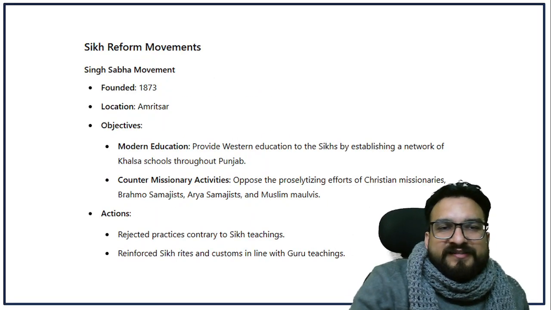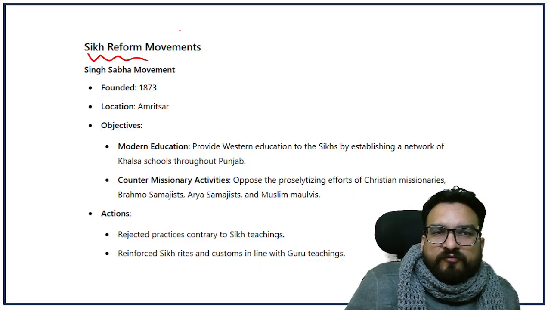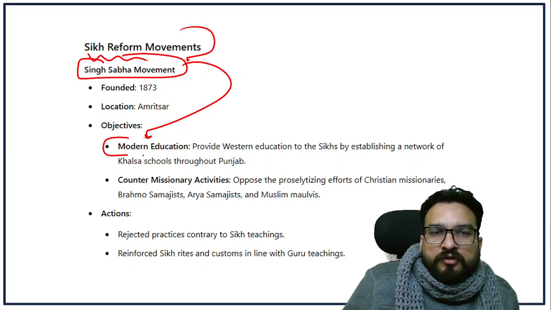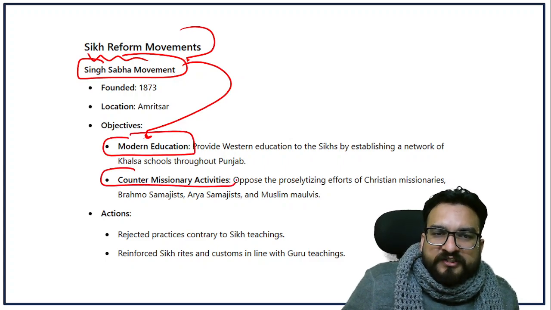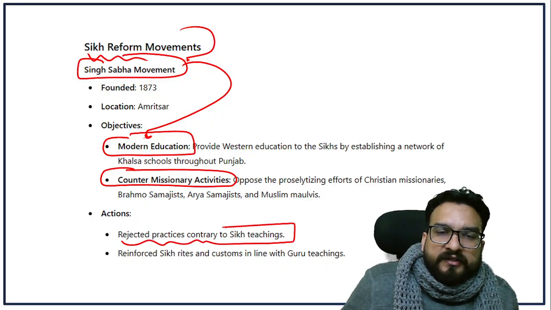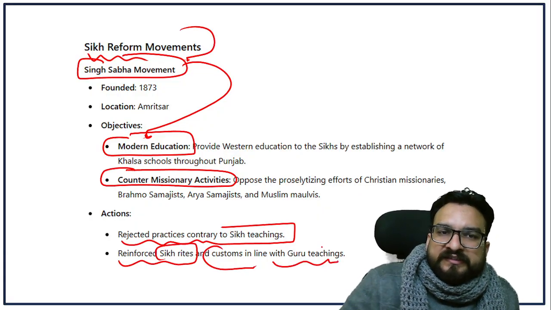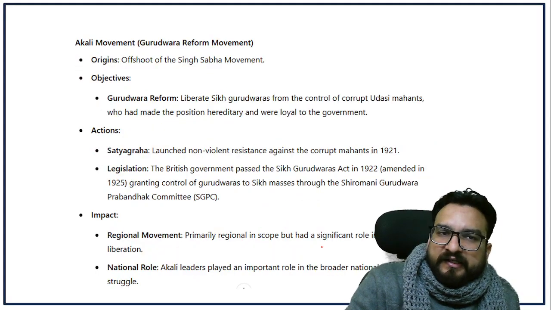In Sikhism, you will also see the Sikh reform movement in the form of the Singh Sabha movement, where they focused on modern education and countering missionary activities. They rejected practices contrary to Sikh teachings and reinforced Sikh rights and customs in line with the Gurus' teachings. This happened in Amritsar in 1873.